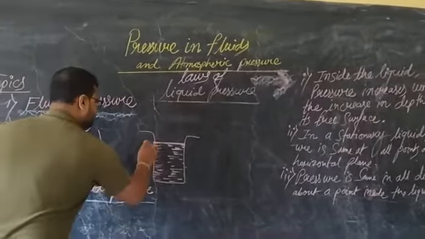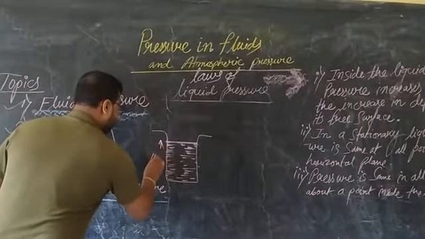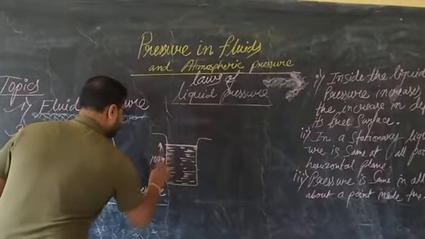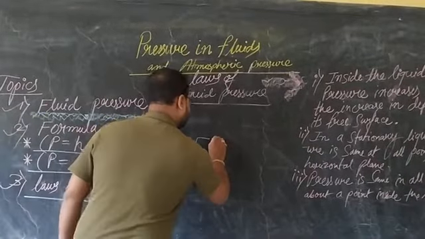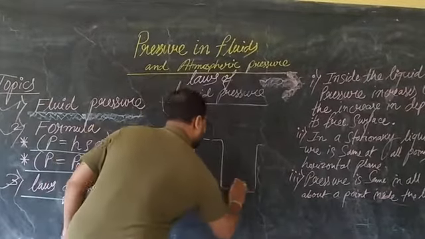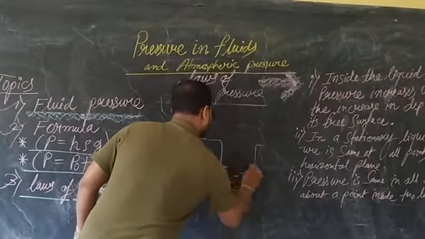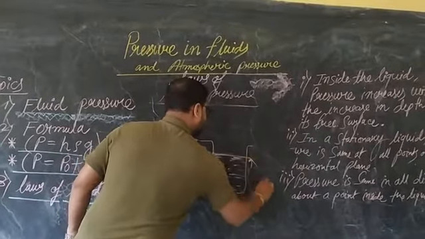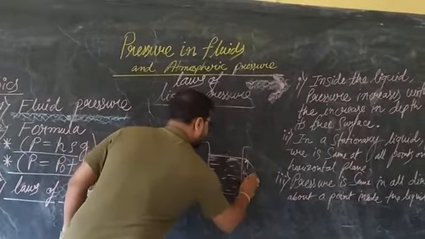Suppose the depth is 10 meters, or 100 meters, and in another container the depth is 15 meters.